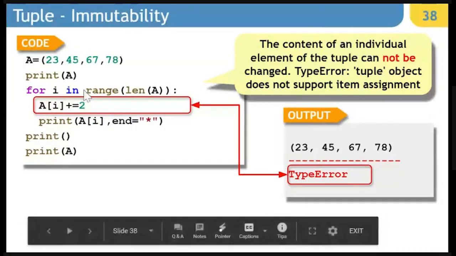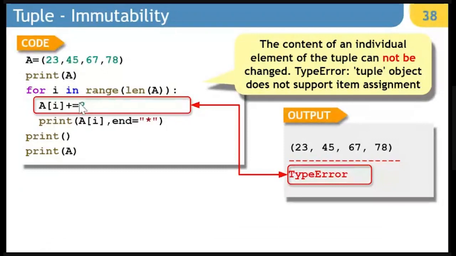Basically, this 23 cannot be modified. It will remain 23, this will remain 45, this will remain 67, this will remain 78. And that is why very first time when it will encounter A0 plus equal to 2, it will not be allowed and you will get type error.